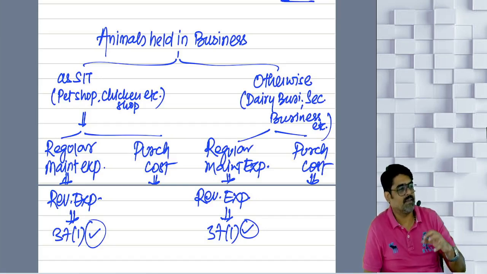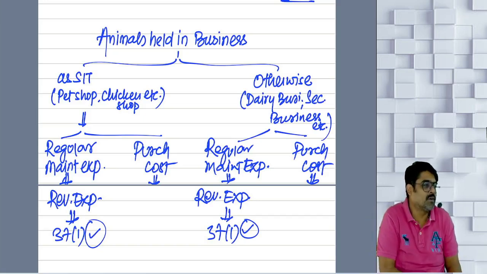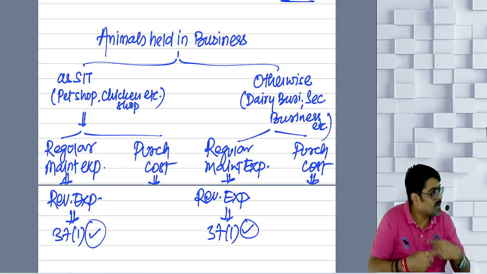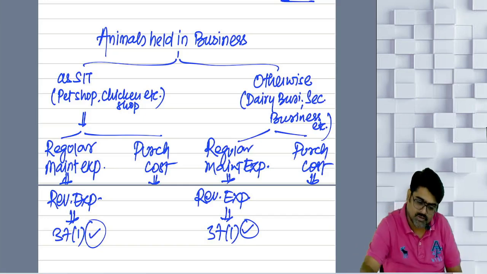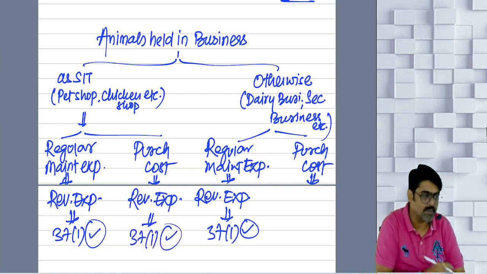If in my business the animals are held as stock, stock is purchased and stock is sold, again and again. So can I say this purchase cost is also revenue in nature? Yes or no? And this will also be allowed under section 37(1).